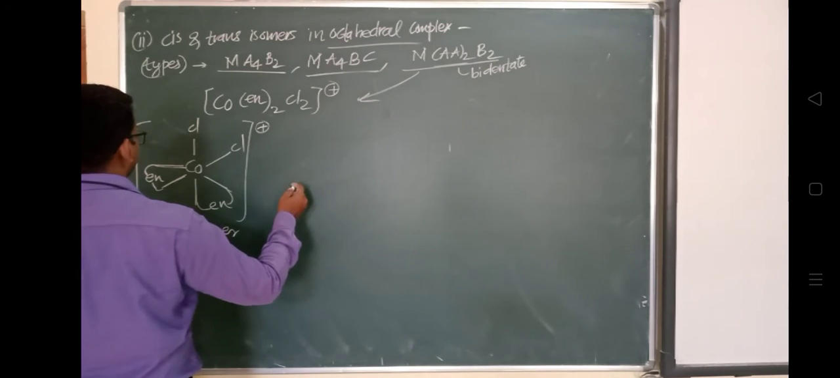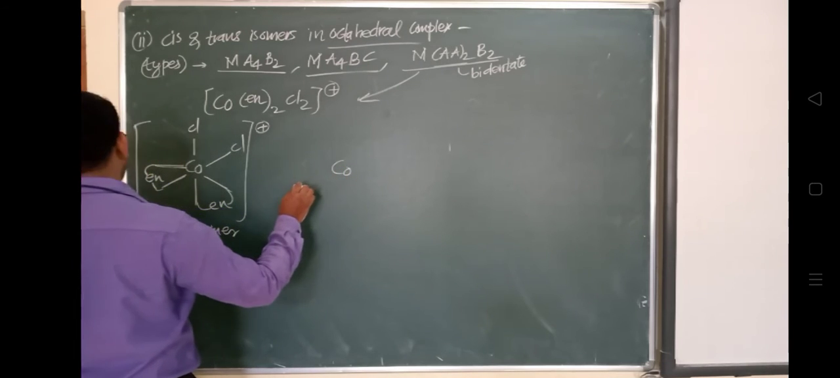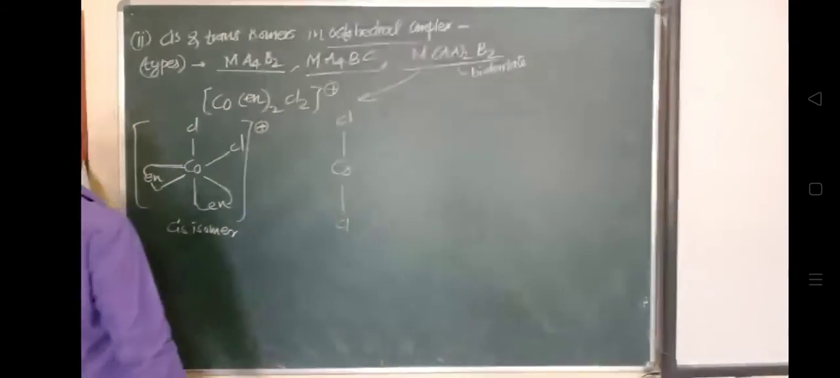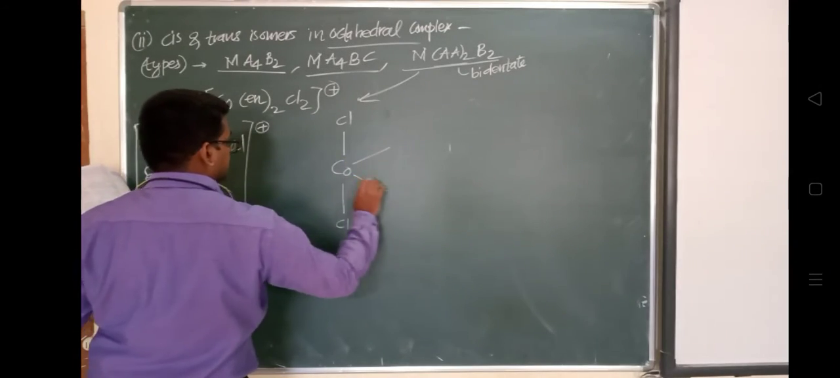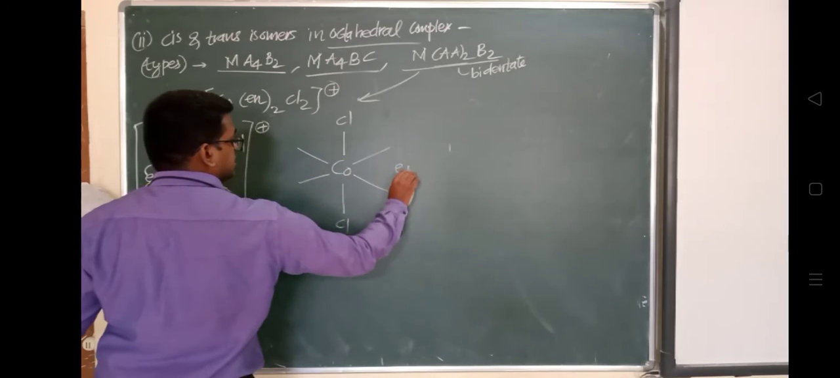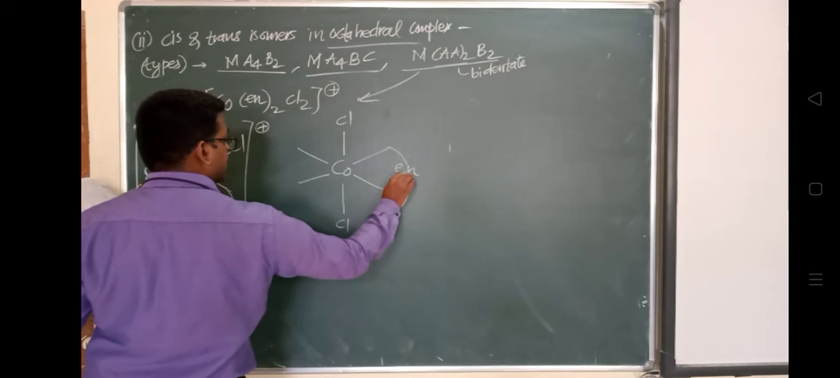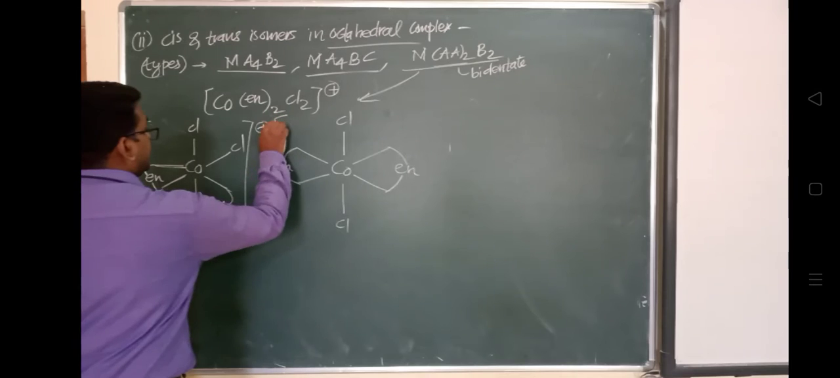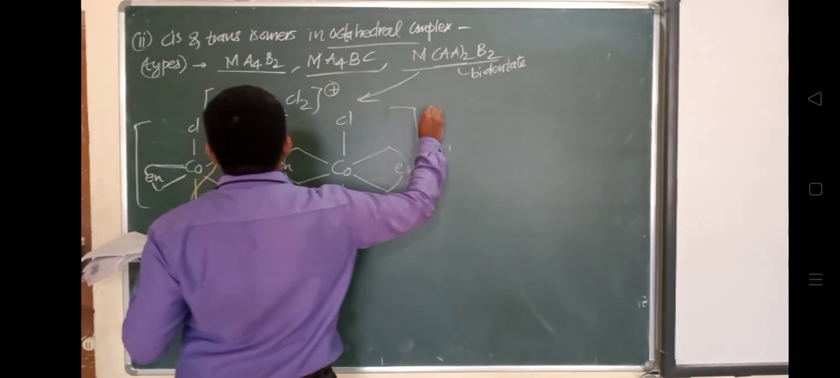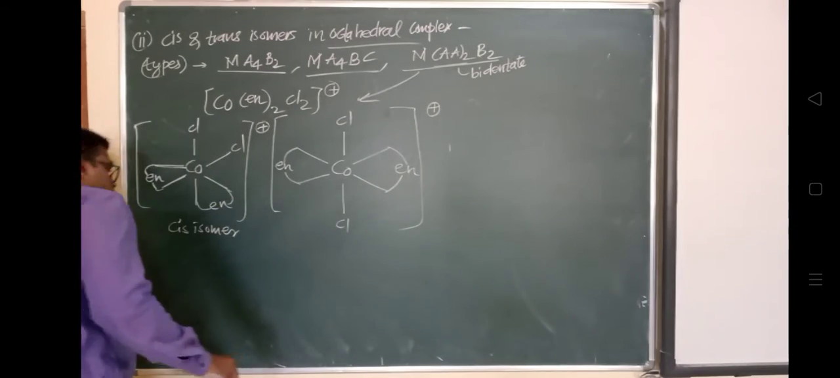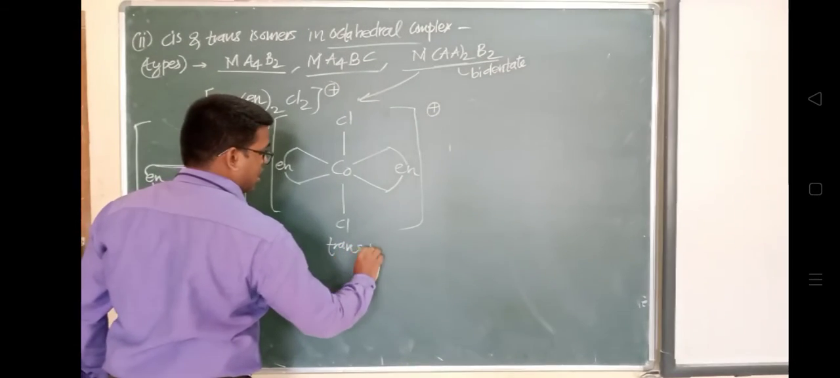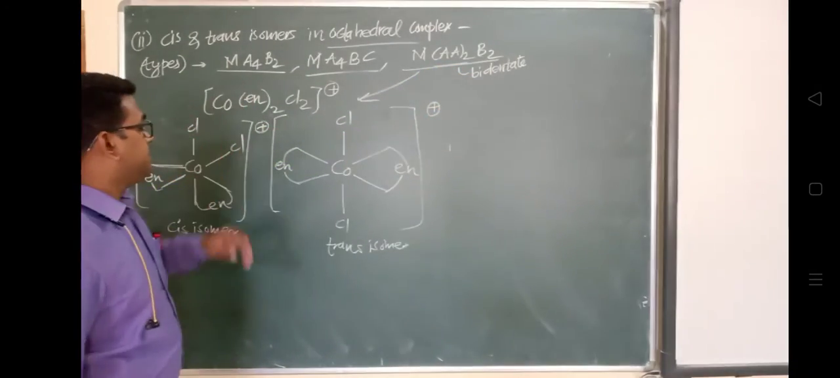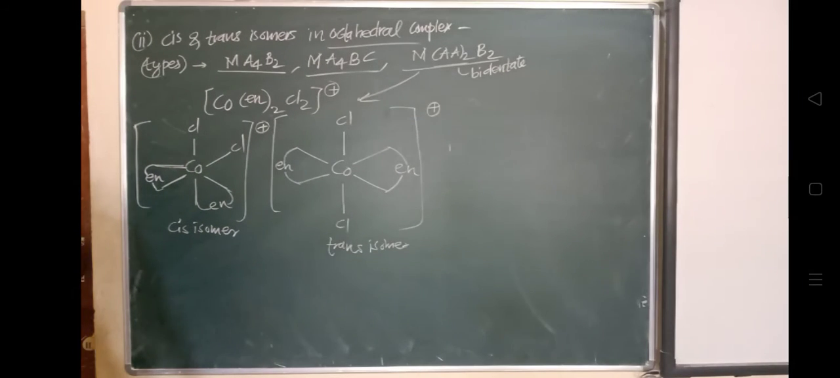Another is a trans isomer. This is cobalt. Suppose this is chlorine, and in this direction the other chlorine will be. And this and this are ethylene diamine. So this is ethylene diamine, ethylene diamine, because these are bidentate ligands, and it is having a plus charge. So this is a trans isomer for which kind? MA bracket 2 times and B2. So in this way we have seen this with ethylene diamine.